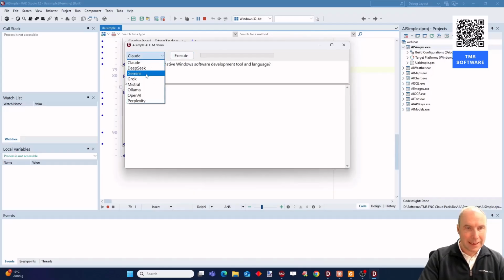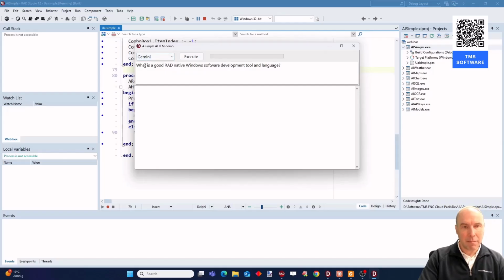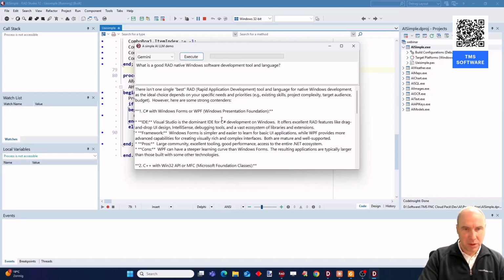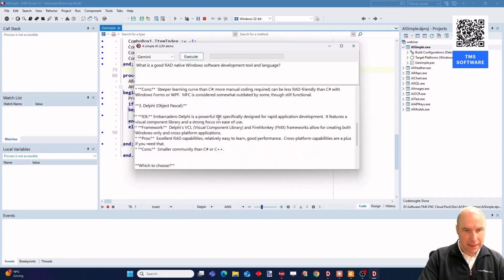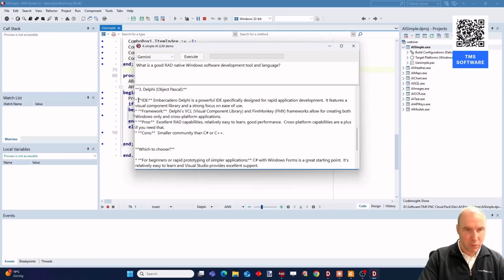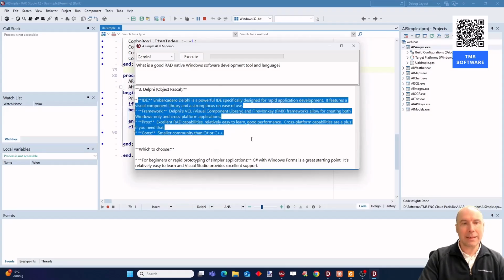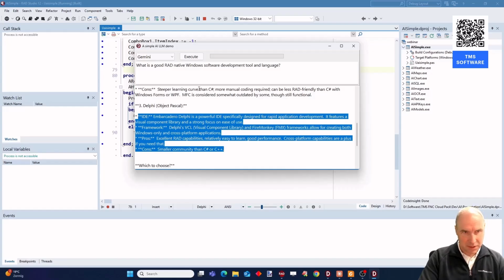So here I can select my LLM, and here my question is, what is a good native Windows software development tool and language? And let's see what Google's Gemini comes up with. It is waiting for the response, and here we see the different options, and of course we also see that Object Pascal Delphi is among the answers of Gemini.